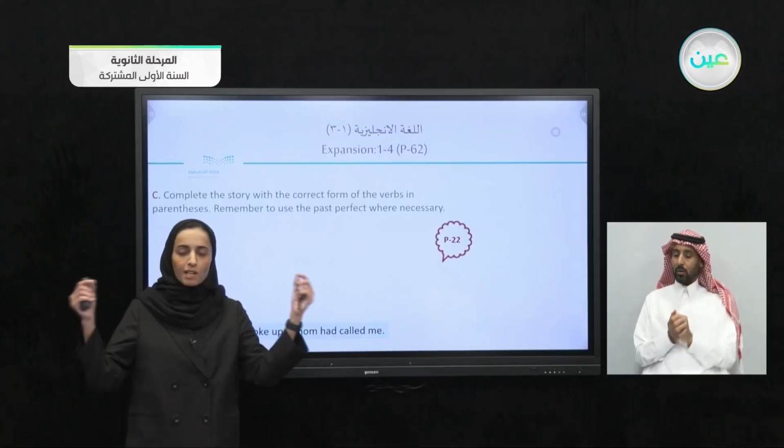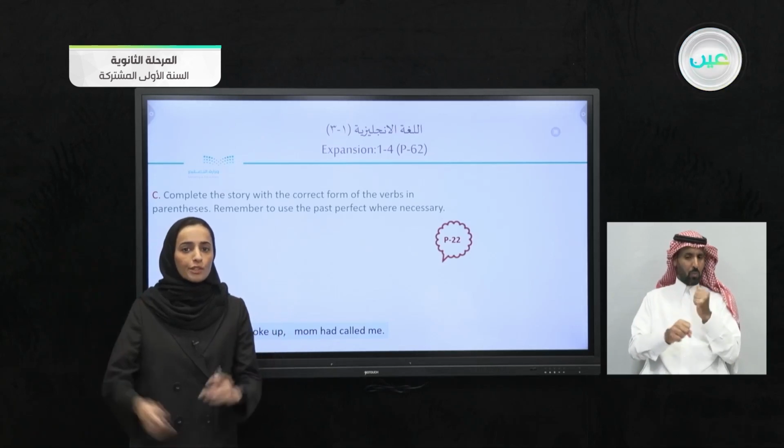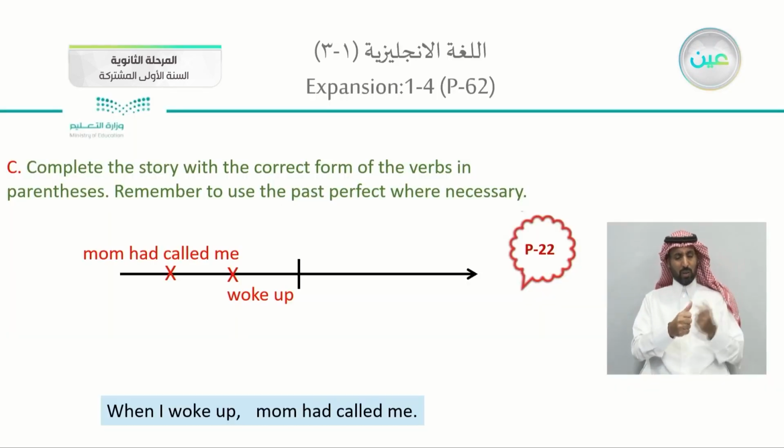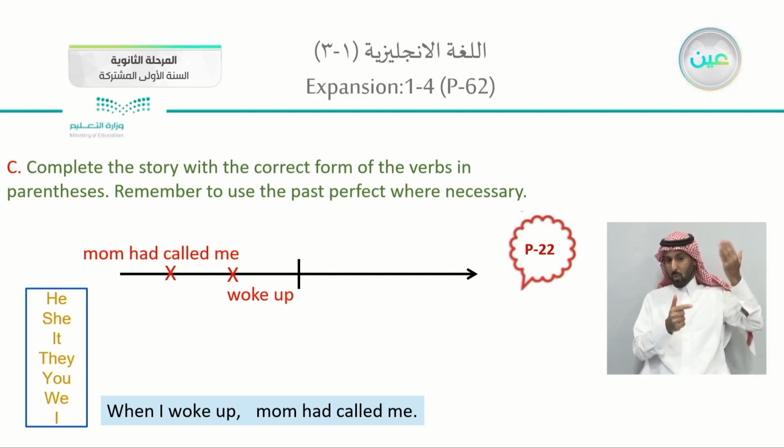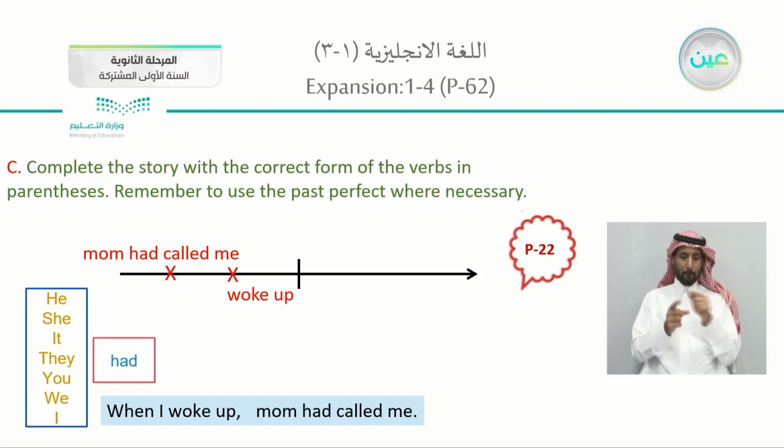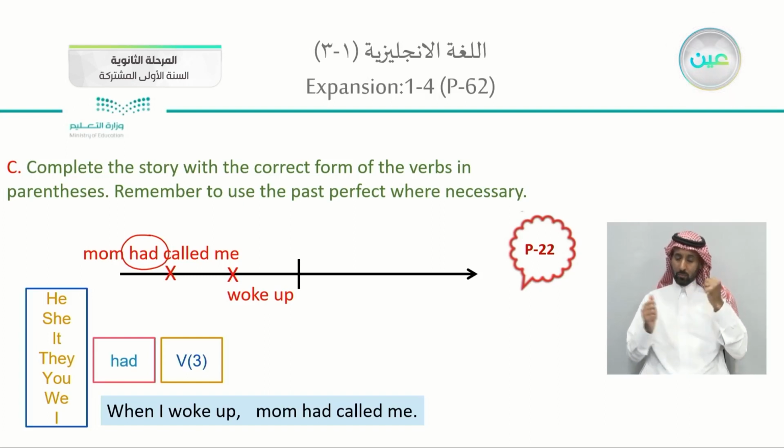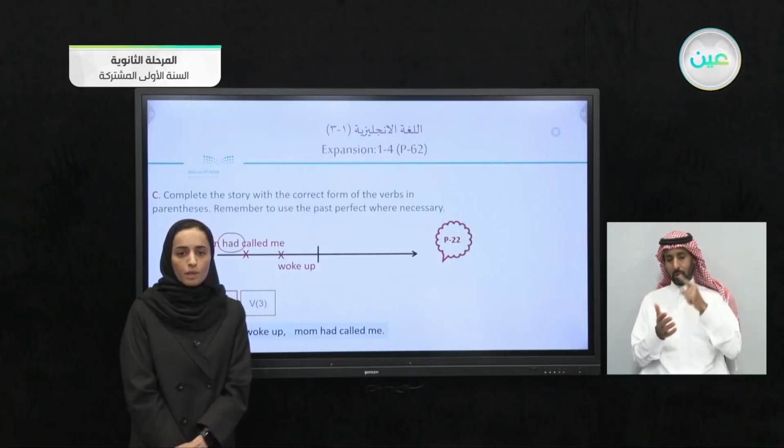Let's put it on a timeline. Which one is old and which one is older? When I woke up, it happened maybe an hour ago, and my mom had called me 3 hours ago. So for the past and the older past, we will use it this way. We use the past perfect to express that something happened before another action in the past. What is the form? You will start with the pronoun, regardless of which pronoun, followed by had, then the past participle of the verb, verb number 3.